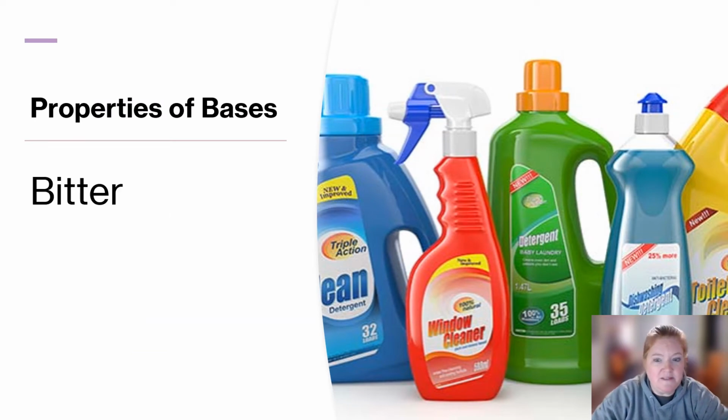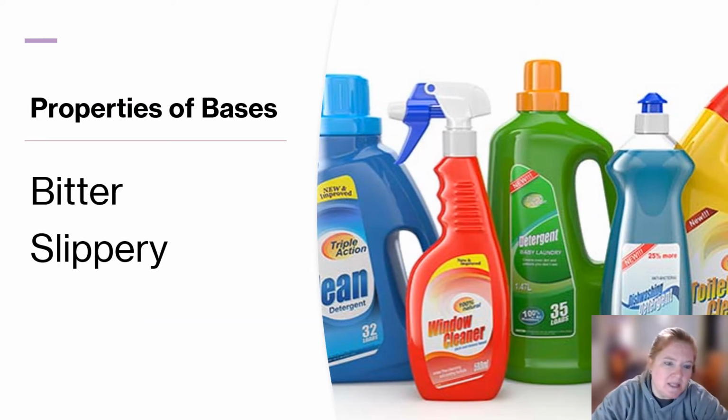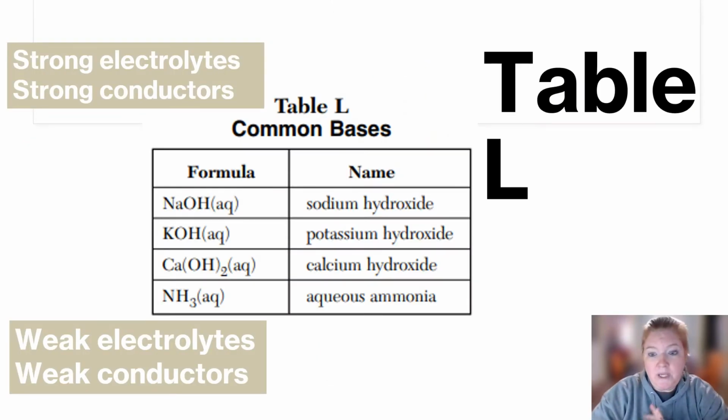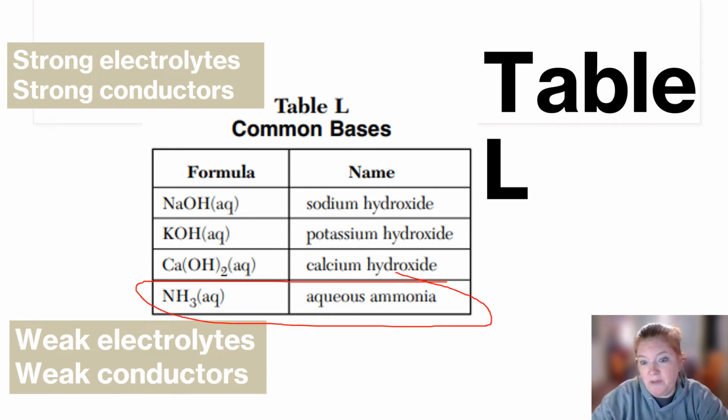And what about properties of bases? Well, they're bitter, they're slippery, and they're also electrolytes and conductors. We can find their information on Table L. The strong electrolytes are at the top and the weak at the bottom. In reality, this is the weak one in this table. The rest are strong. And you can see a pattern: they all have OHs, except for this kind of oddball.